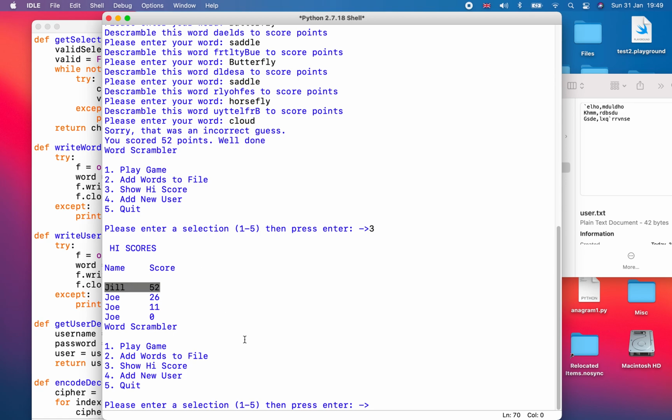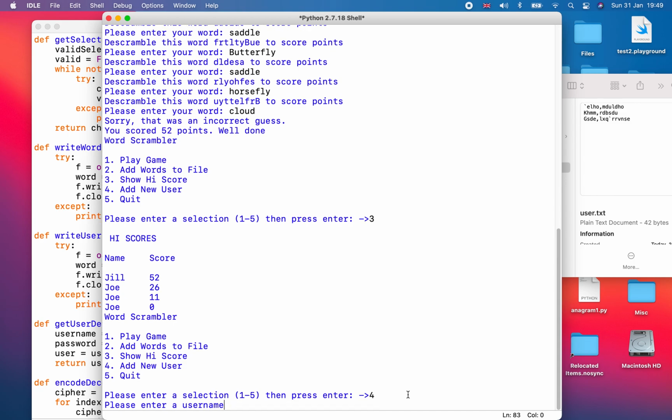So the only thing we really need to check, because we've added words to the file, is to add a new user. So we're going to choose number 4. Please enter a username. Now remember, I'm not doing anything on whether they're unique or not. So if you type in admin, let me in again, it will put that in the file. In reality, it should never do that. And if we were playing with a database, there is a good way of stopping that, although I'm not even going to do that in the database.